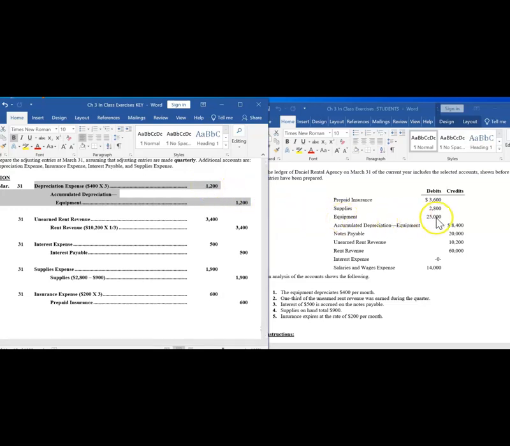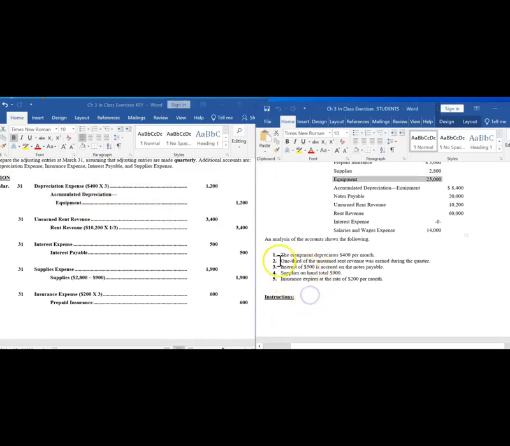Now, long-term assets are the only asset that we don't directly decrease when we record its expense of being used up. We keep track of how much of the asset was used up in this contra asset account. This was discussed in the book, and this contra asset account is also discussed in the mini lecture videos. So if you haven't reviewed those, you need to do so to understand this. So here is our journal entry to record the cost of the long-term asset that was used up. We debit depreciation expense and credit accumulated depreciation.